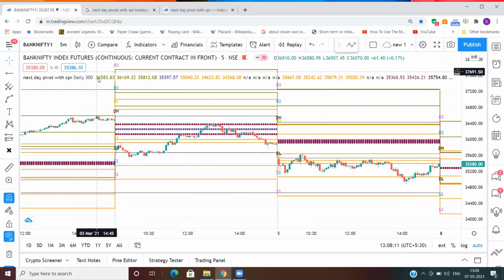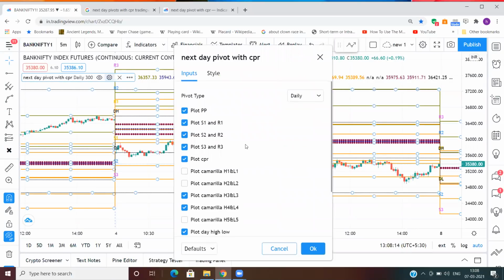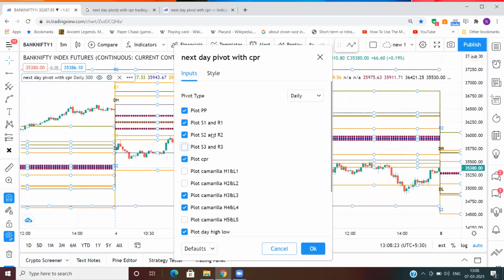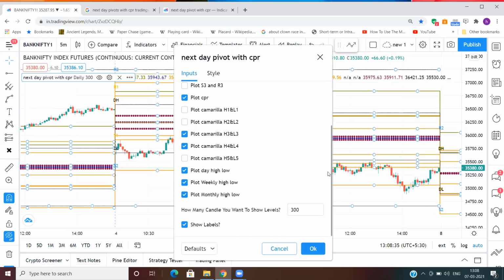Then go to the settings. Here are the settings, and you can unplot a lot of things in this if you want. Okay, S3, R3. Important right now is CPR, and this is a daily CPR. And here, how many candles you want to show levels.